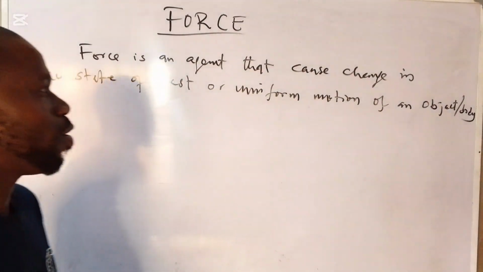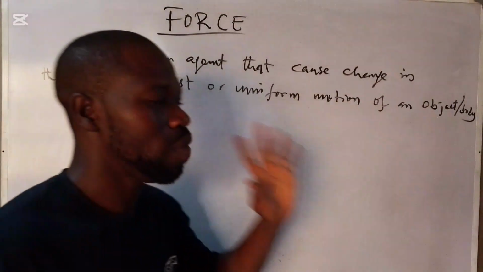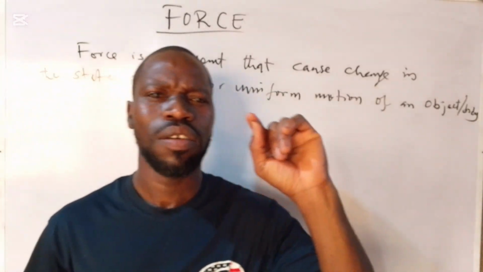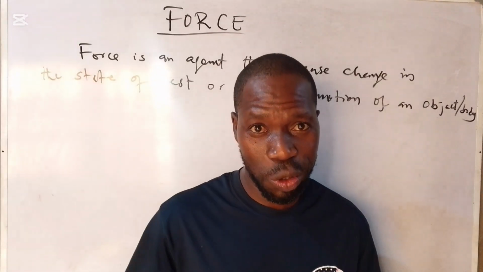So anything that causes a change in the state of rest or uniform motion of an object is a force. And force can be in two ways.